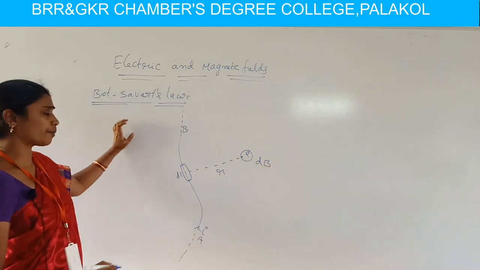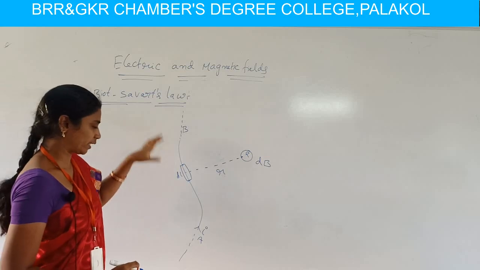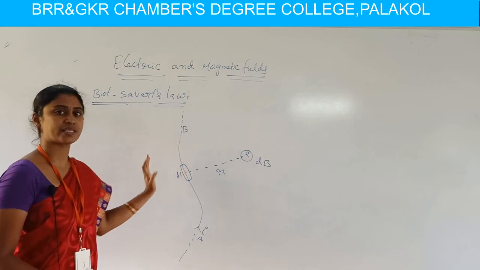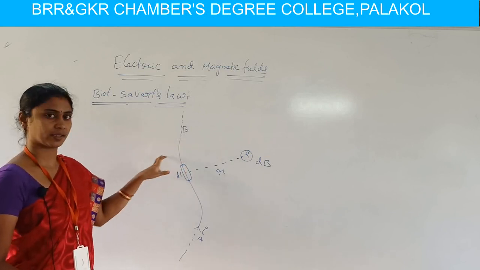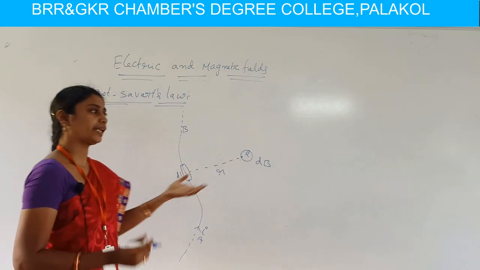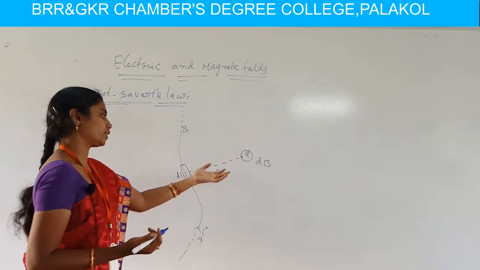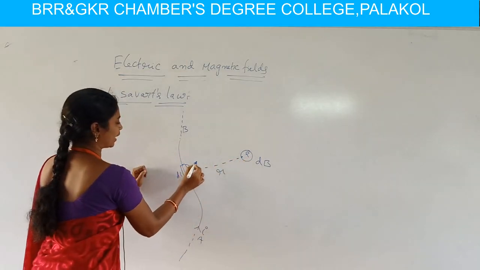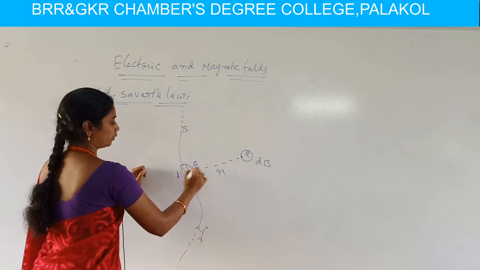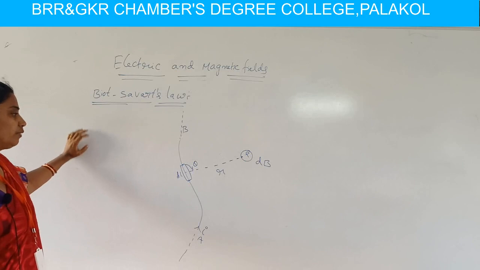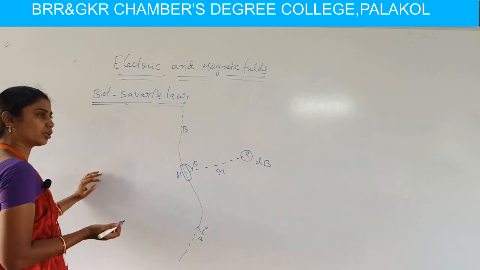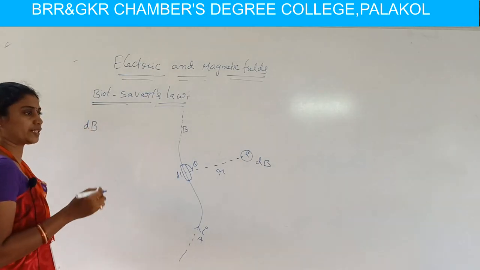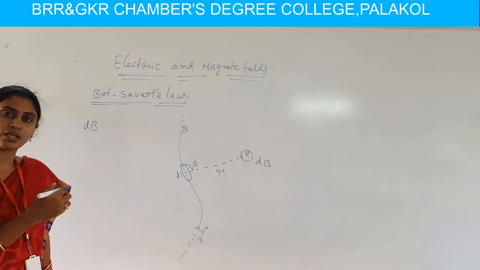Here they observed that when current flows through a conductor, it produces magnetic field surrounding the conductor in space. So that magnetic field dB can be calculated by considering a point P at a distance r. Here the elemental length makes an angle theta with this distance r. With these considerations, they concluded that the magnetic field induction, indicated with the letter dB, is directly proportional to the following factors.